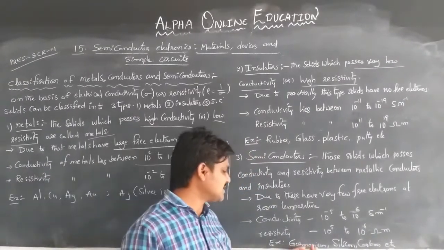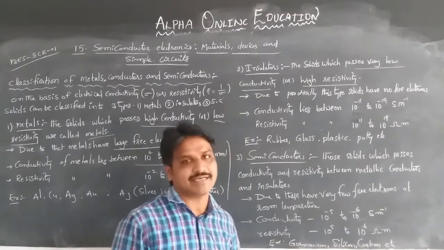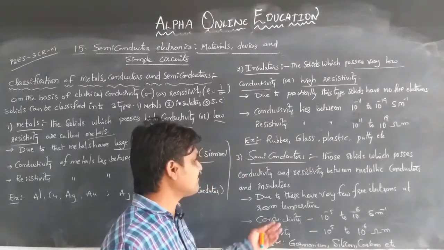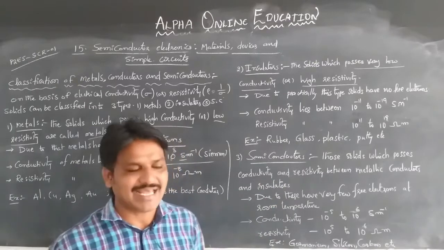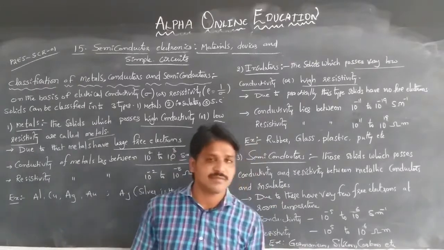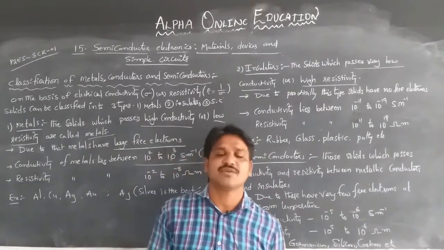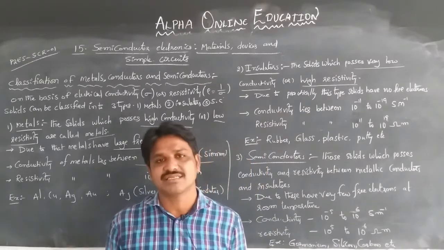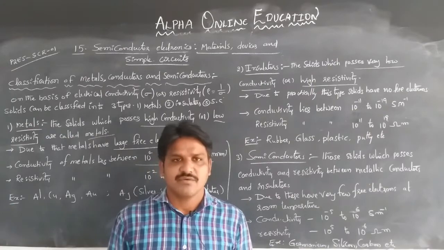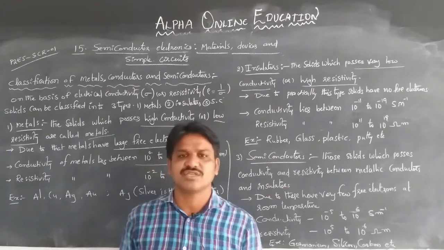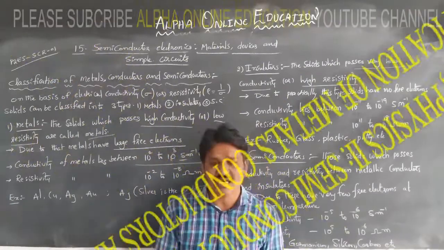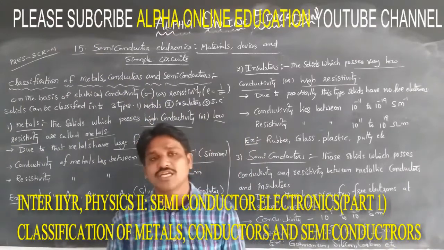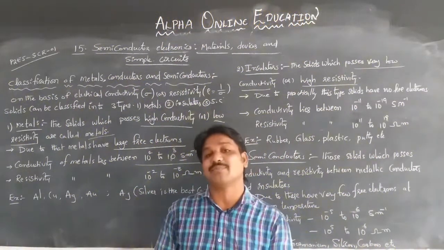The examples are germanium, silicon, carbon, etc. These are examples of semiconductor materials, like fifth group elements, and germanium, silicon, carbon can be used as semiconductor materials. Nowadays semiconductors are used widely. Solids can also be classified into two types: crystalline solids and amorphous solids.